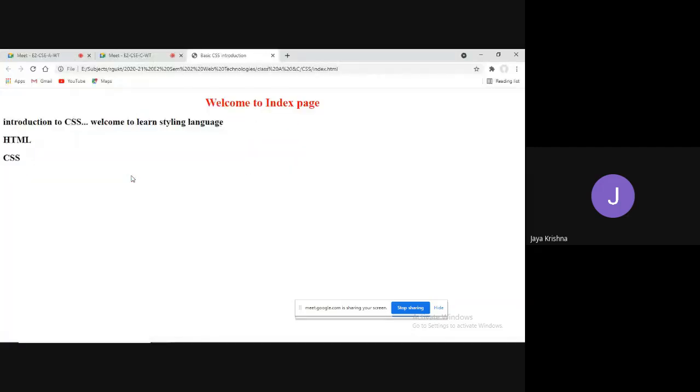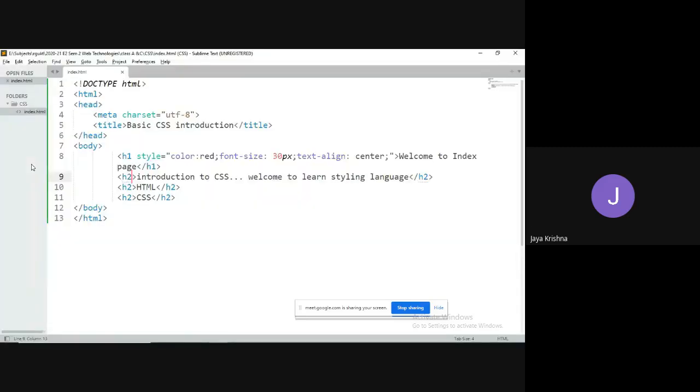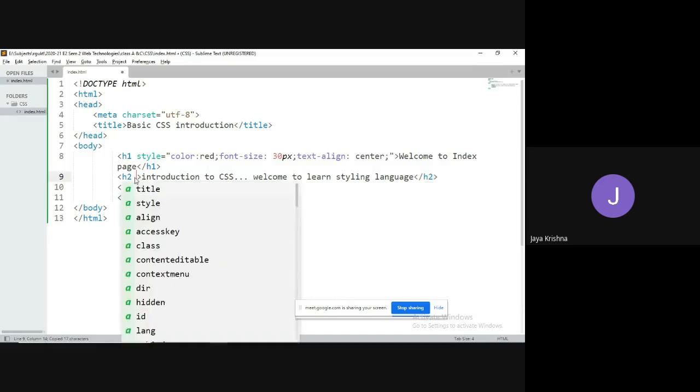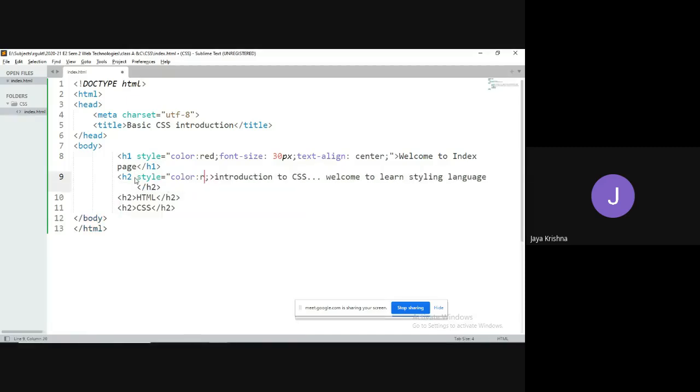Observe the output. Yes, we got it like this. Now, even though all these are H2, I would like to apply similar kinds of styles to all H2 elements. Then what I can do, one way is, observe, style color equal to pink, on each H2.